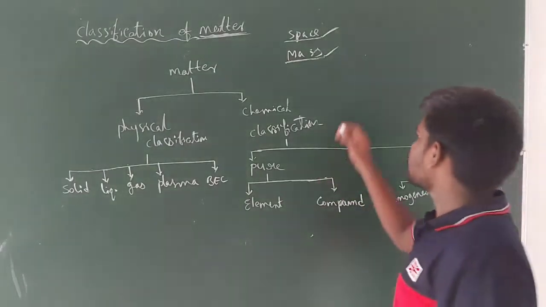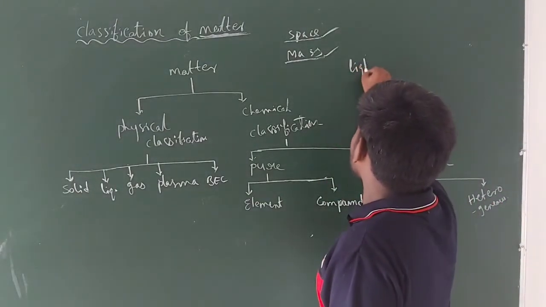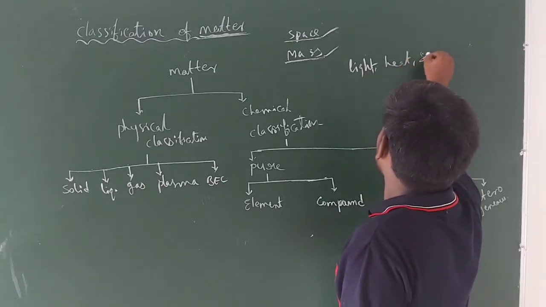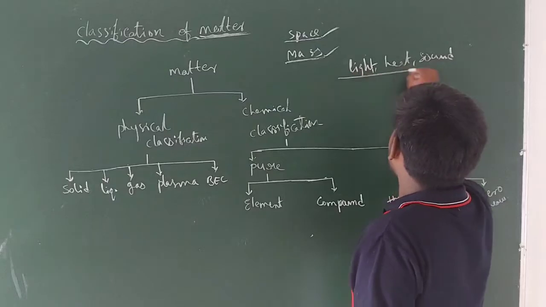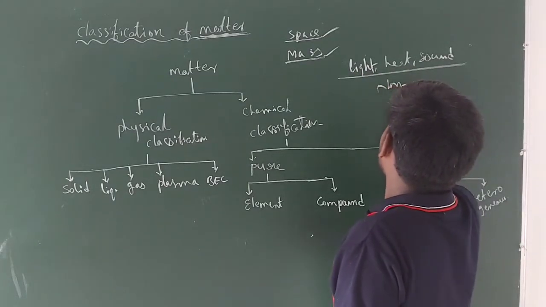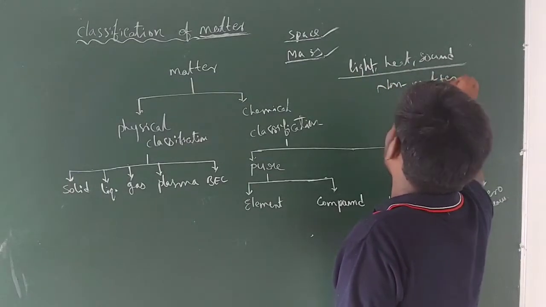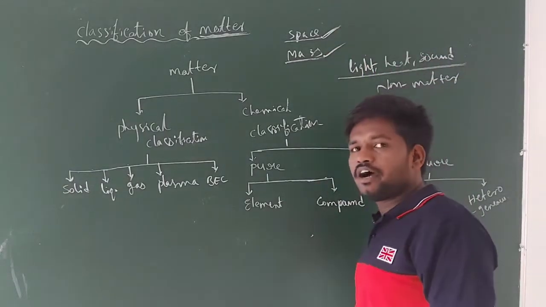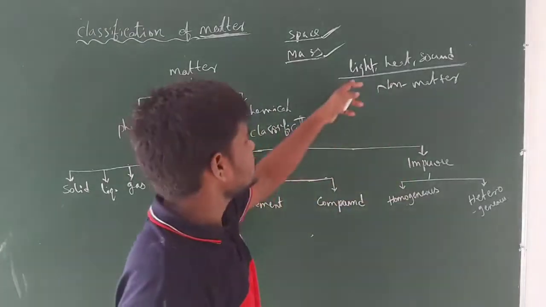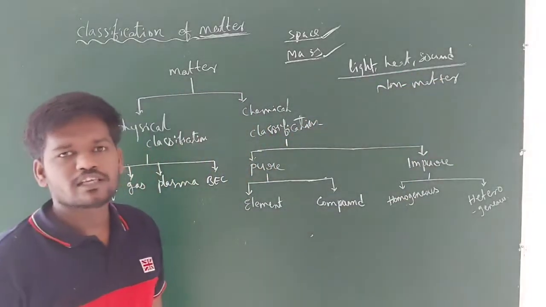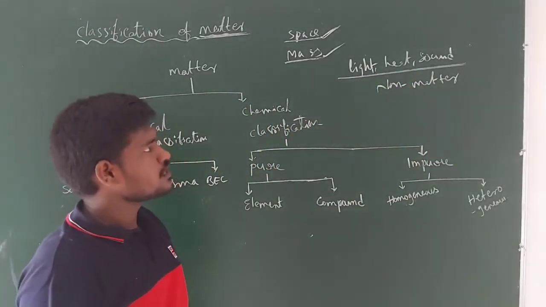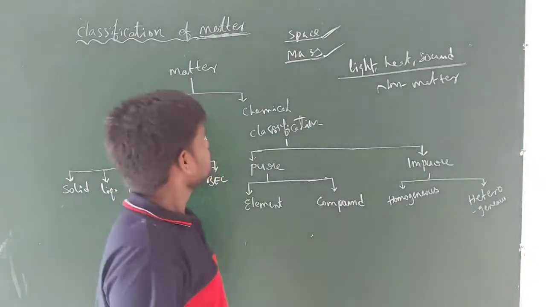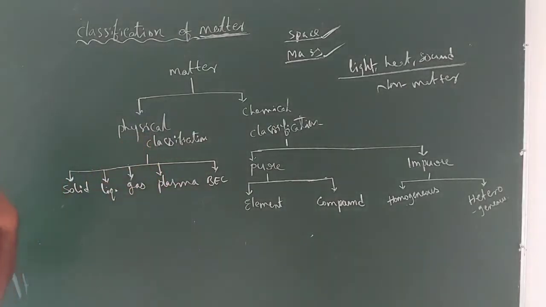If you consider things like light, heat and sound, these are non-matter. These are non-matter because they won't occupy any kind of space, and they don't have mass either. That's why these three are not examples of matter. They are known as non-matter. They are simply forms of energy.